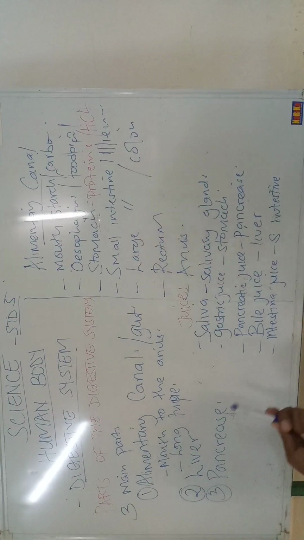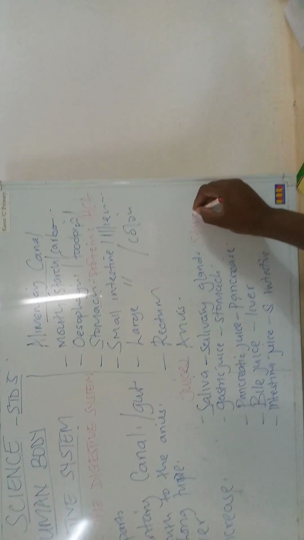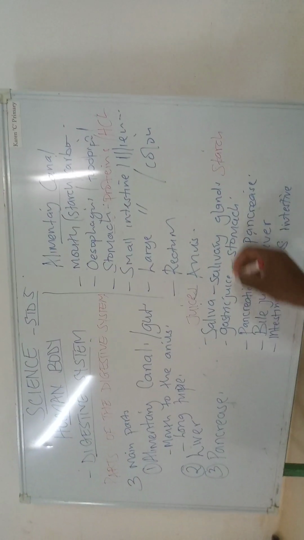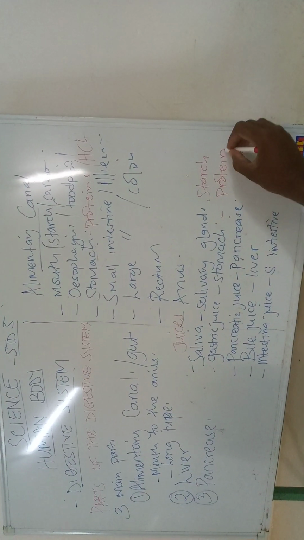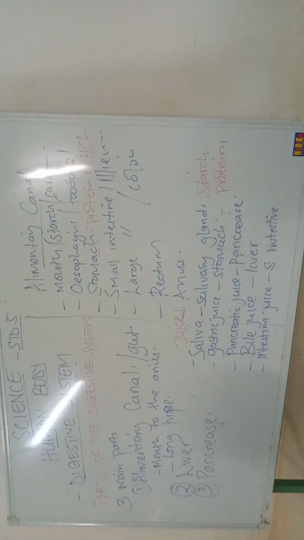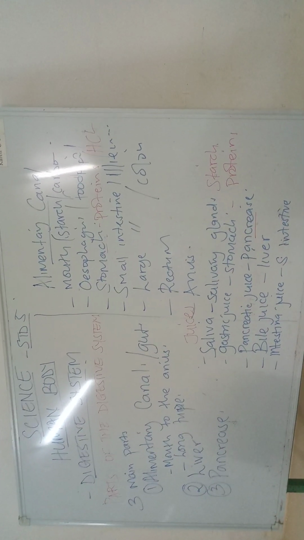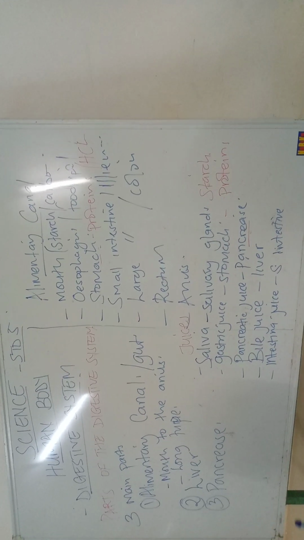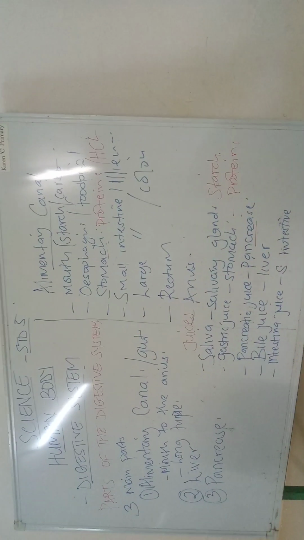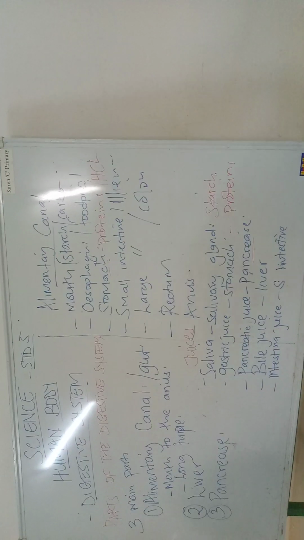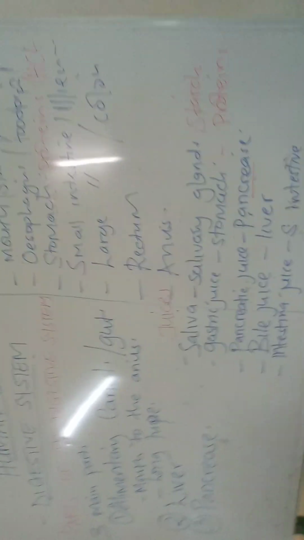Saliva digests carbohydrates, which is also starch. Gastric juice digests proteins. Pancreatic juice, remember, here in the pancreas, is where we have the digestion of fats and oils. So, a minute.